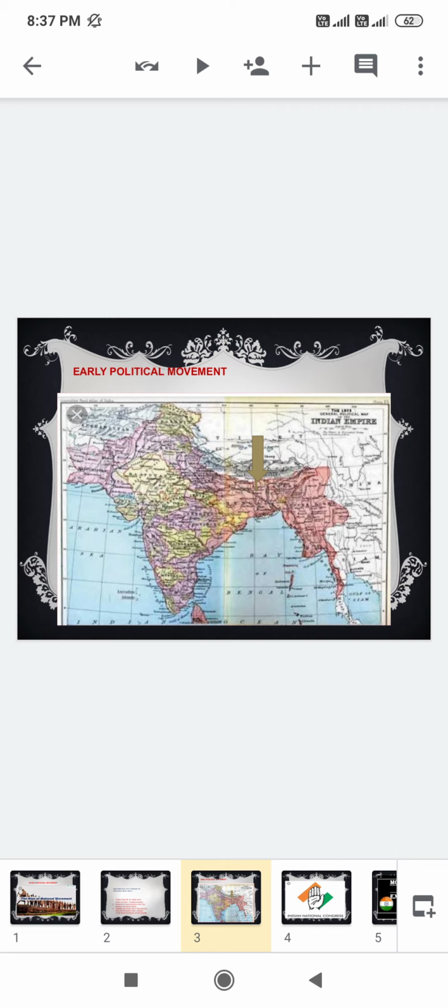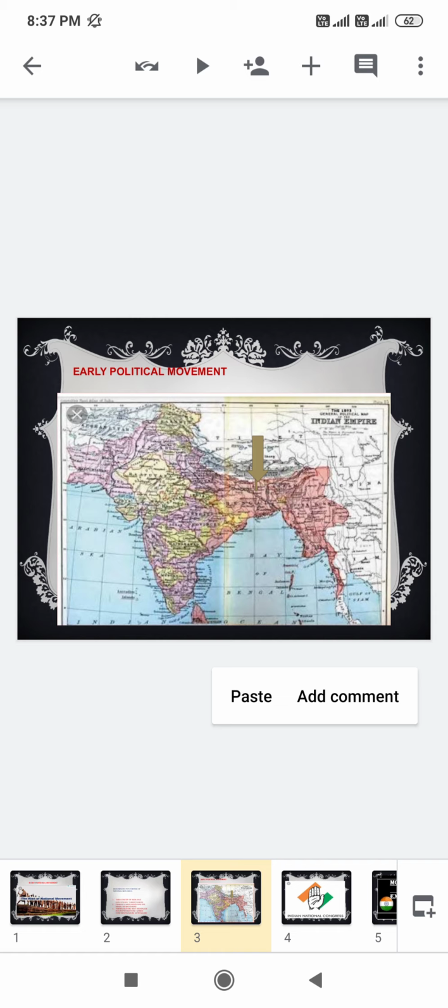We also have the Poona Sarvajanik Sabha and the Madras Mahajan Sabha, set up in 1870 and 1884 respectively. And we have the Bombay Presidency Association, formed in 1885. All those were the early political movements that started in India.